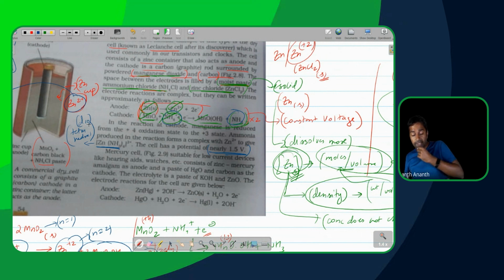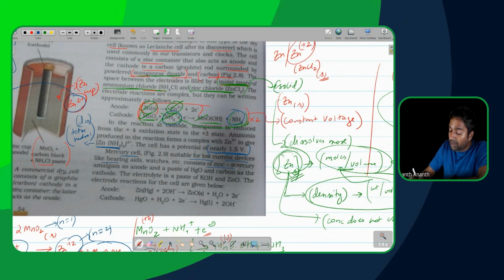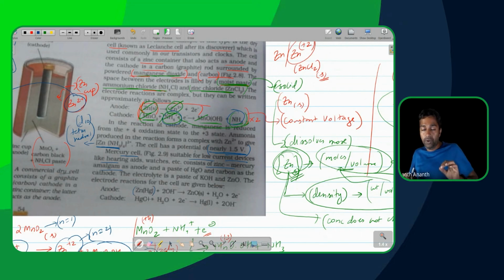All right. Next, the mercury cell. It is suitable for low current devices like hearing aids, watches, etc. It consists of a zinc mercury amalgam as anode. So in the zinc mercury amalgam, we have zinc dissolved in liquid mercury. When you have zinc metal, solid, dissolving in liquid mercury, the final mixture becomes an alloy, a hard alloy, which is called zinc amalgam in this particular case.